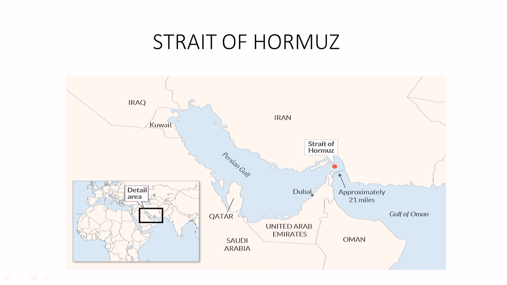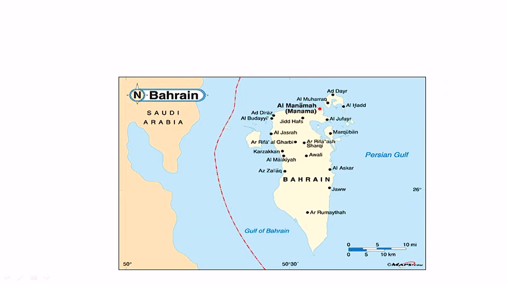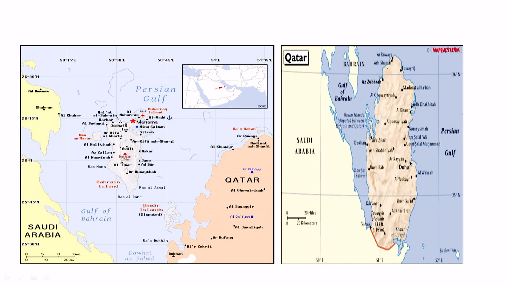You can see the other map also. This is the map for defining the states. So the Persian Gulf, and there is Qatar here, and then there is the Strait of Hormuz, which divides Dubai and Iran. The other map, just for further clarity, shows how the territorial water lines are drawn. So here it is Saudi Arabia, and the boundary line between Saudi Arabia and Bahrain, you can see this is drawn like this. All right. This is Al Zubaira, the island. There is an island here. Okay, keep this in mind.